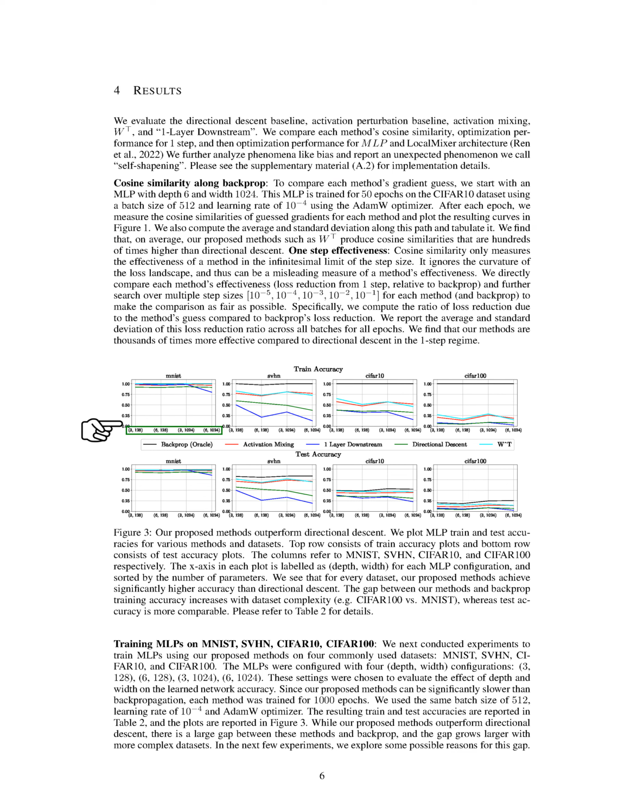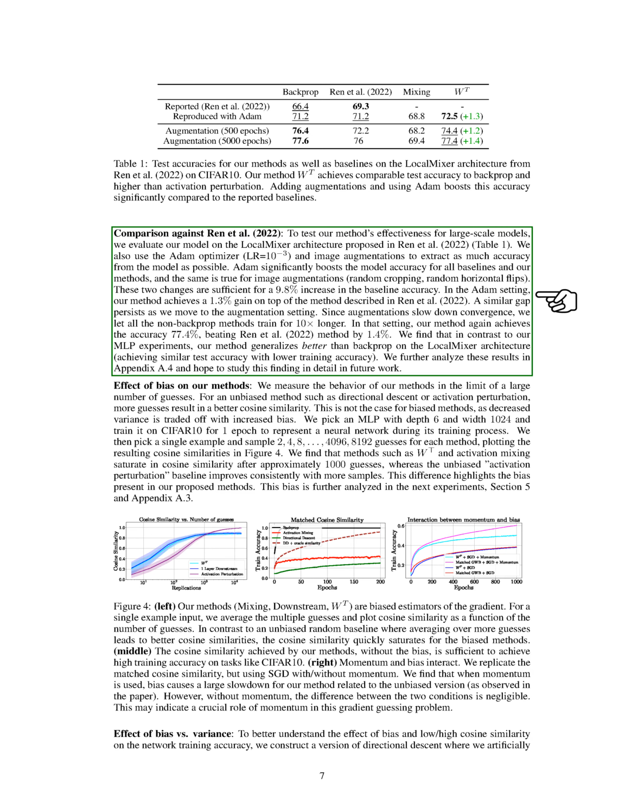We then conduct experiments to train MLPs using our proposed methods on 4 commonly used datasets: MNIST, SVHN, CIFAR10, and CIFAR100. The MLPs were configured with 4 different depth and width configurations. We find that while our proposed methods outperform directional descent, there is a large gap between these methods and backpropagation, and the gap grows larger with more complex datasets. We also test our method's effectiveness for large-scale models, evaluating our model on the local mixer architecture. We find that our method generalizes better than backpropagation on the local mixer architecture.